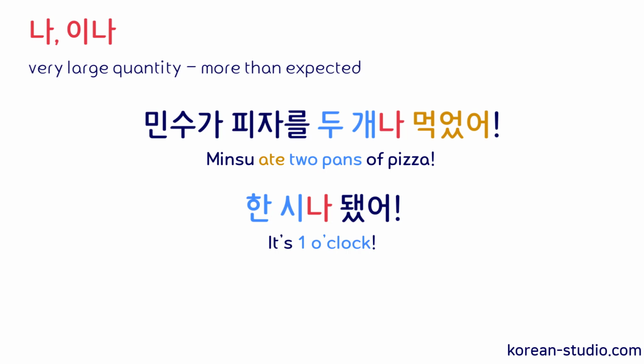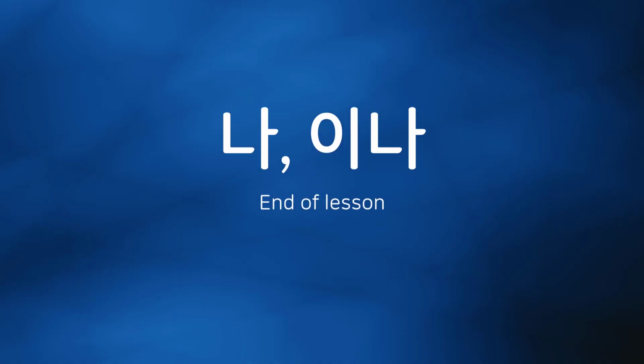So that's another common use of 나, 이나, to express a certain amount being more than usual, to emphasize a certain amount being very high, and to express our surprise about the large amount. Now, although many Korean particles are more well known for a specific kind of function, many Korean particles actually have many different uses. And similarly, the particle 나, 이나 can be used in various ways.